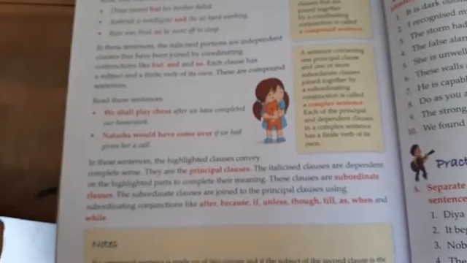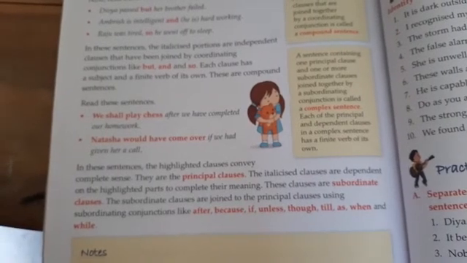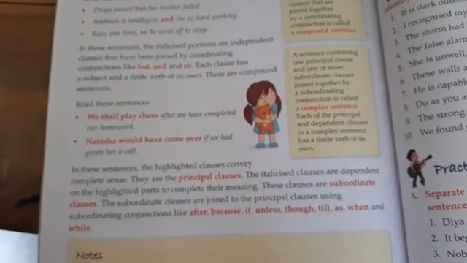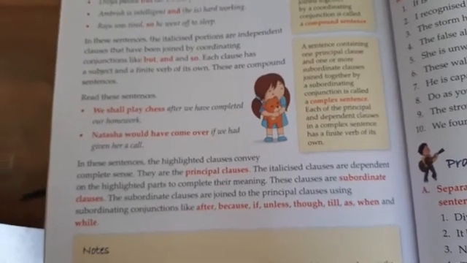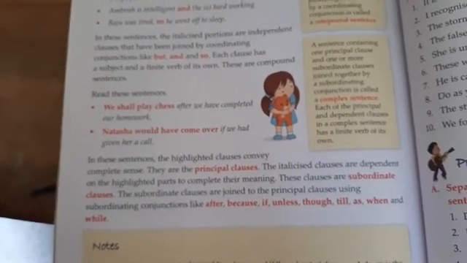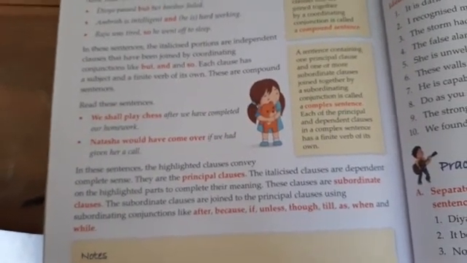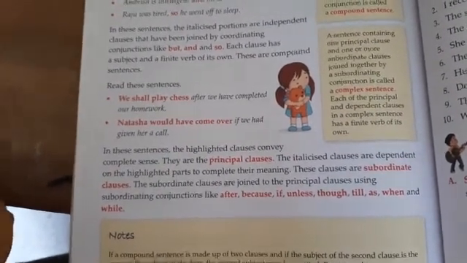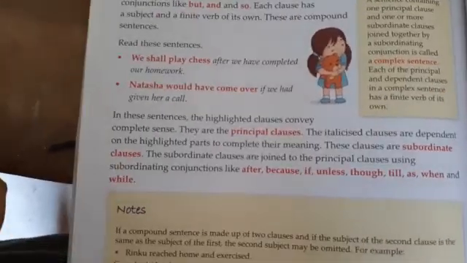Now, the next point is the complex sentence. Actually, a sentence containing one principal clause and one or more subordinate clauses joined together by a subordinating conjunction is called a complex sentence. As for example, we can look here: We shall play chess after we have completed our homework. Natasha would have come over if we had given her a call. So these are the points that we have discussed in this chapter.